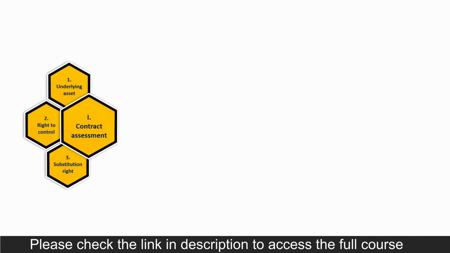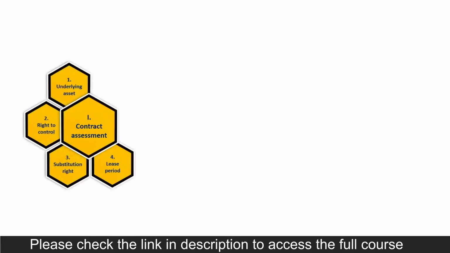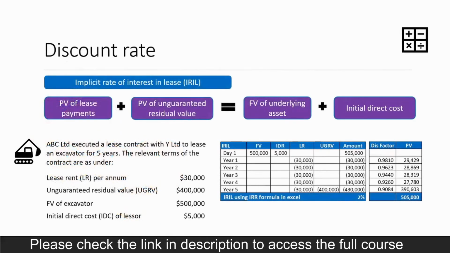Then we will get into the lease period and see which periods we should include and exclude from it, when there is an extension and termination option. We will take an overview of the lessee accounting and see how we can learn it in a structured way following a step-by-step approach. Then we will see the concepts on discount rate, wherein we understand how to determine implicit